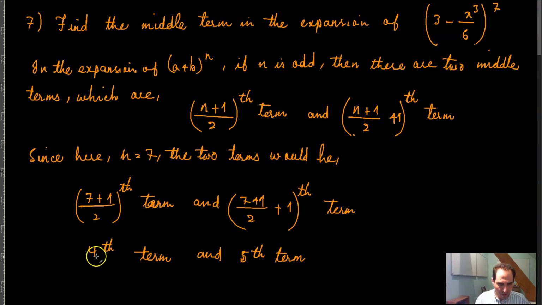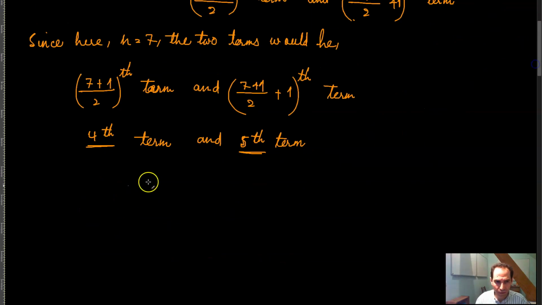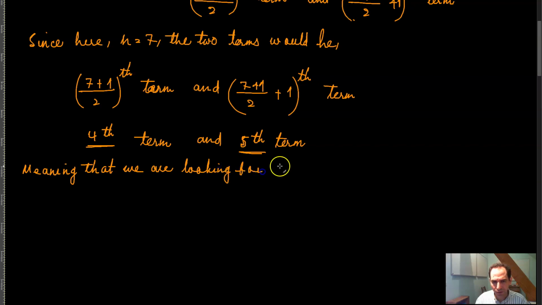So that means that you're looking actually for the 4th term and for the 5th term. So meaning that we are looking for T of 4 and T of 5, right?